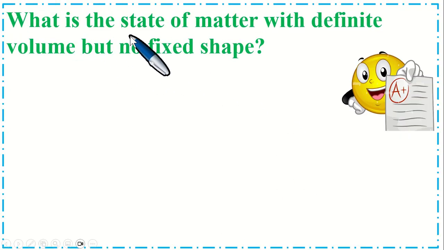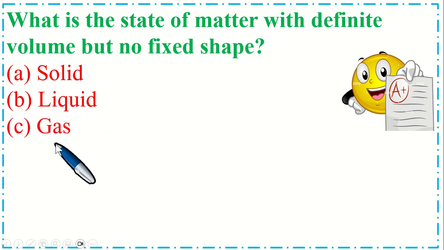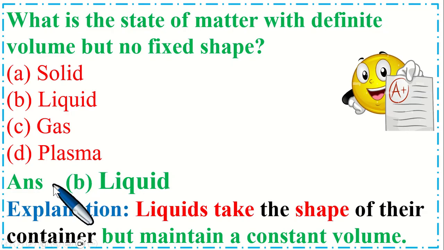What is the state of matter with definite volume but no fixed shape? Option A, solid. B, liquid. C, gas. And option D, plasma. So the correct option is B, liquid. Liquids take the shape of their container but maintain a constant volume.